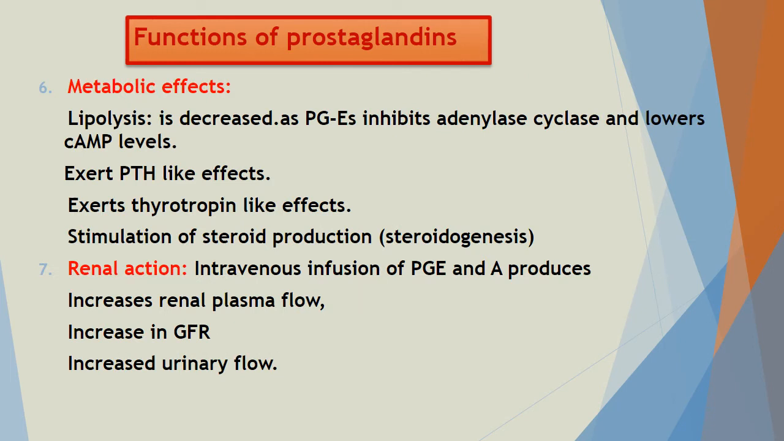Now metabolic effects: lipolysis is decreased due to inhibition of adenylate cyclase, which lowers cyclic AMP. It exerts parathyroid-like effects and thyrotropin-like effects. It stimulates steroid production. Then renal action: intravenous infusion of PGE and A produces increased renal plasma flow, increased GFR, glomerular filtration rate, and increased urinary flow.